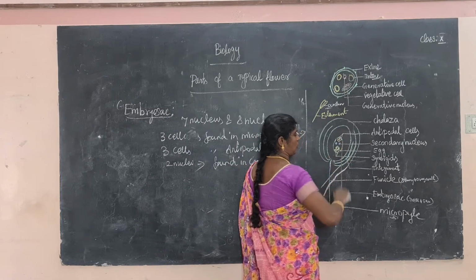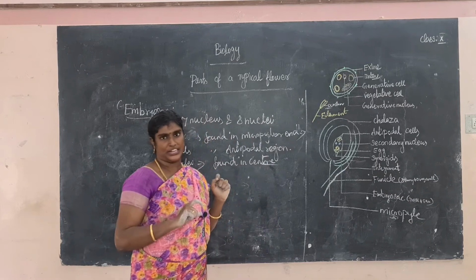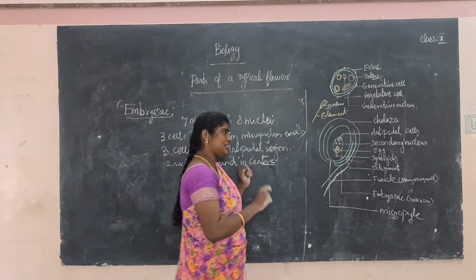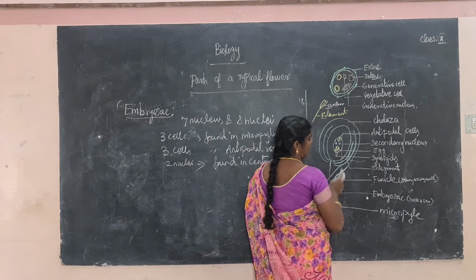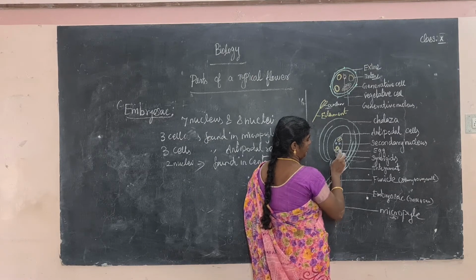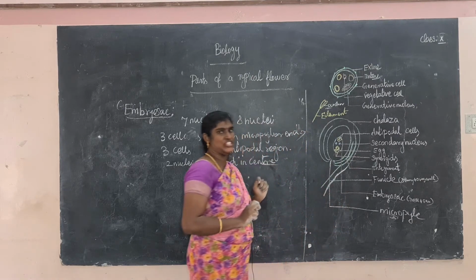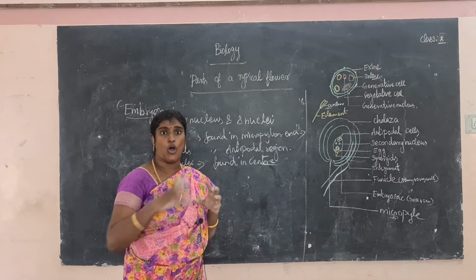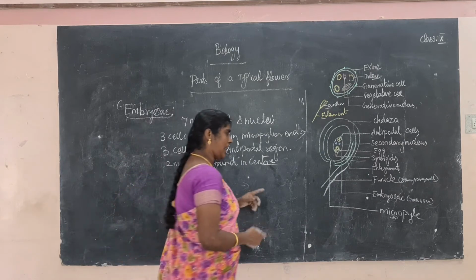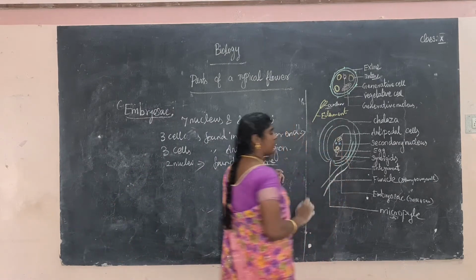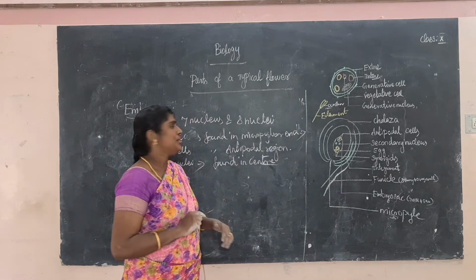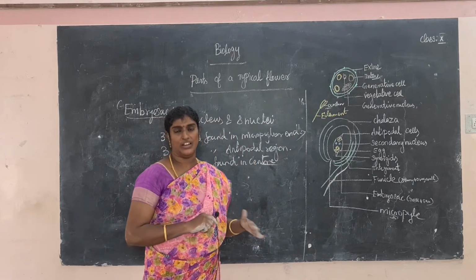What is inside this embryo sac? The egg is present. This is the egg apparatus. Of the egg apparatus, two cells are called synergids. What are synergids? Synergids are mainly helpful for pollen tube formation. Another one is called the egg. Okay, so do you understand the embryo sac structure?